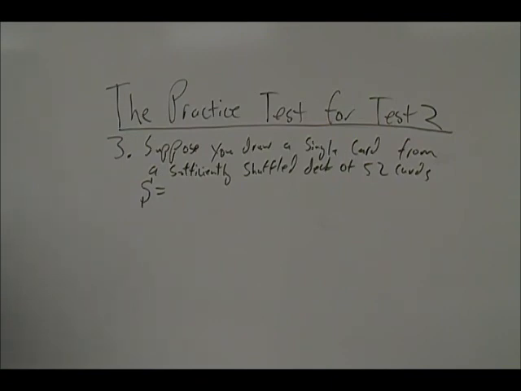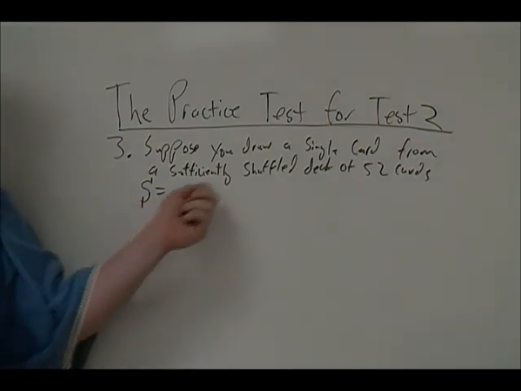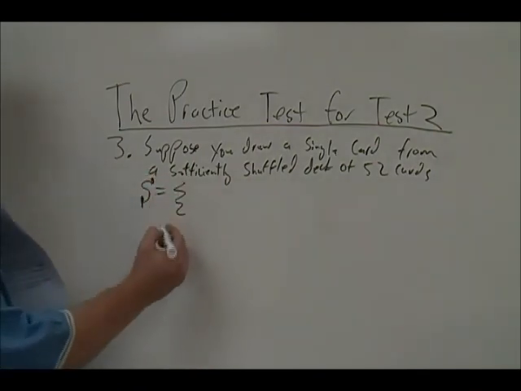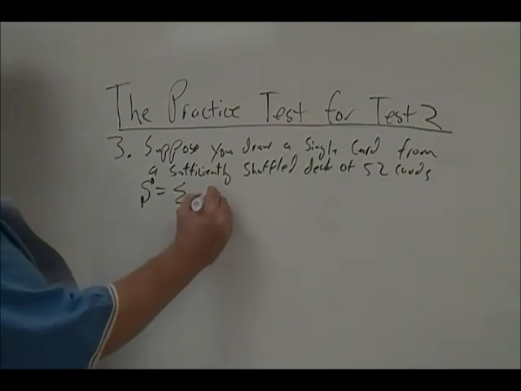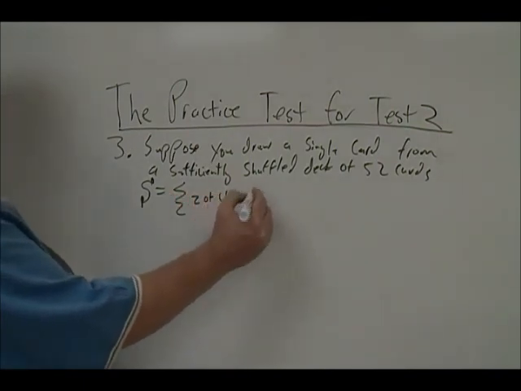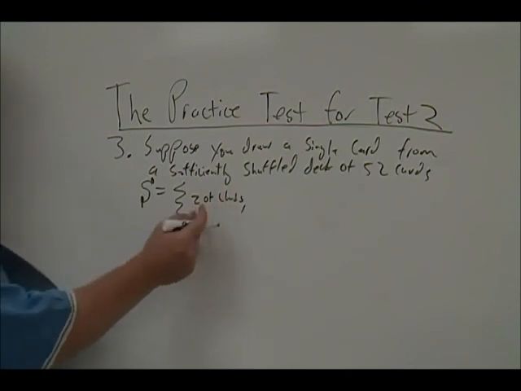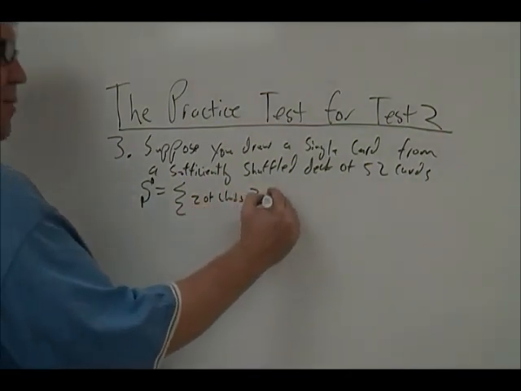So the simple events for this particular procedure would be the actual individual cards given by both number and suit. And we call that the sample space for the underlying procedure. And in this case, that sample space would be the set consisting of the 2 of clubs. That would be one card given by both number and suit. The 3 of clubs, ...